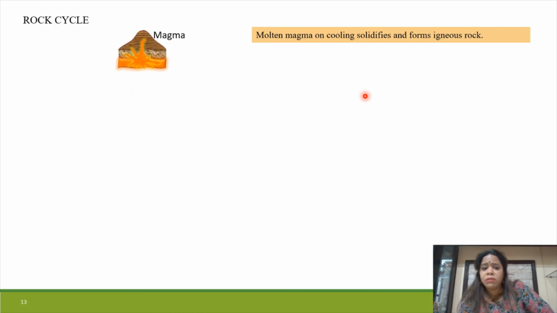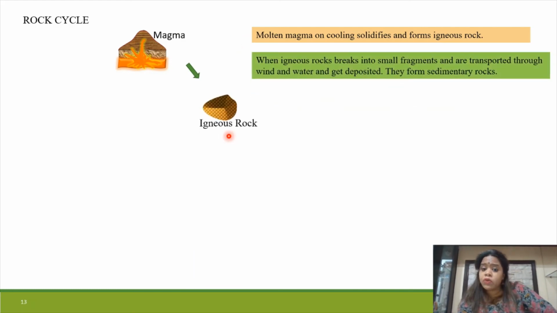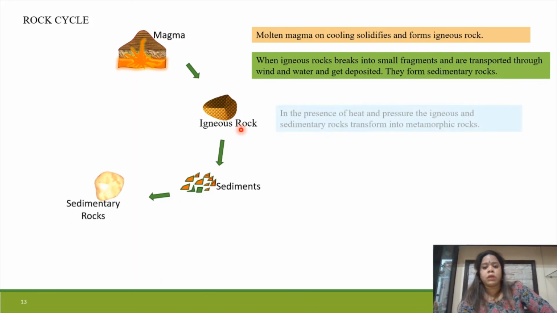Molten magma on cooling solidifies and forms igneous rock. Then igneous rocks are broken into small fragments, transported through wind and water and get deposited. They form sedimentary rocks.